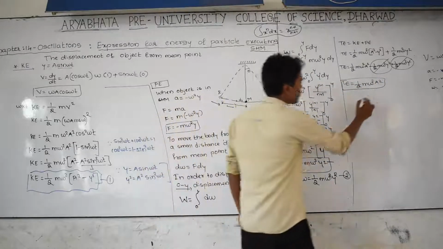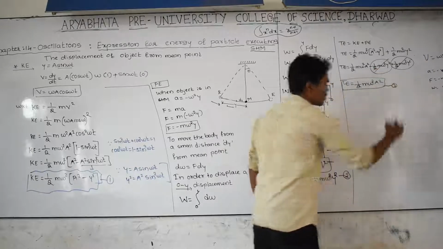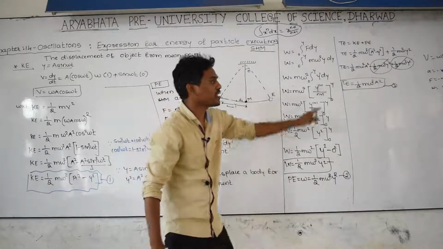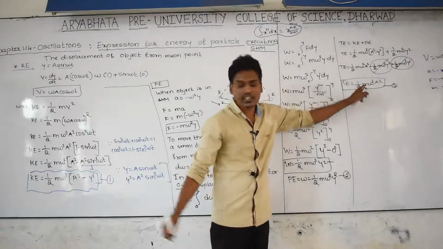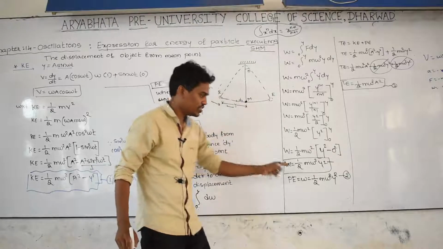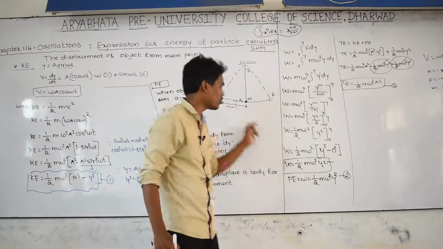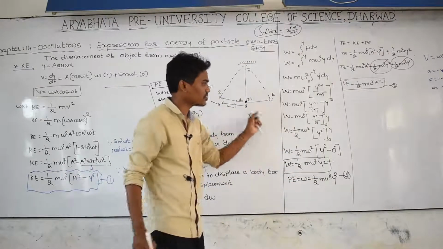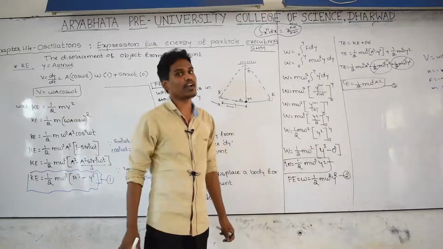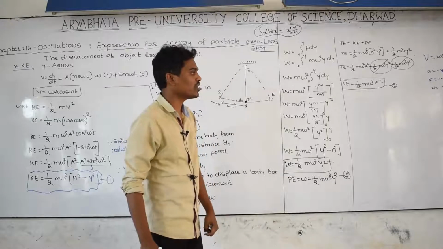By using the third equation, we can find out the total energy of this particle executing simple harmonic motion. ಈ equation ಯೂಸ್ ಮಾಡ್ಕೊಂಡು kinetic energy ನ find out ಮಾಡಬಹುದು ಆಬ್ಜೆಕ್ಟ್ ದ. By using this equation we find the potential energy of the object, but by using this equation we find the total energy of the particle executing simple harmonic motion.